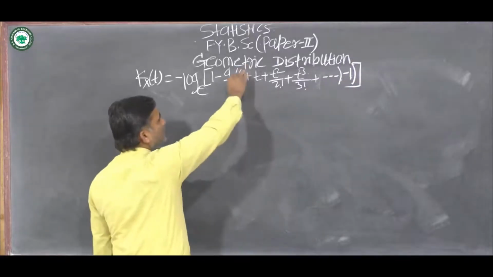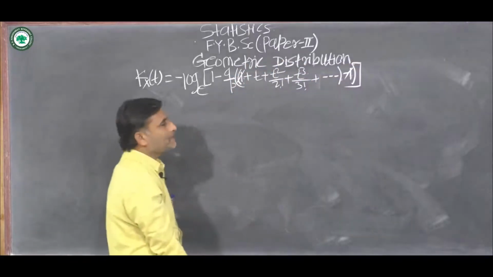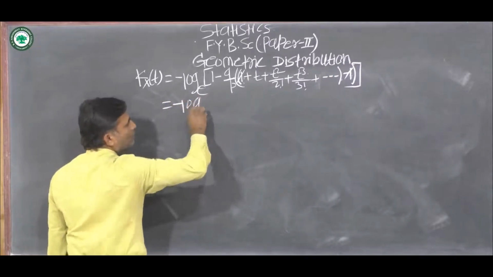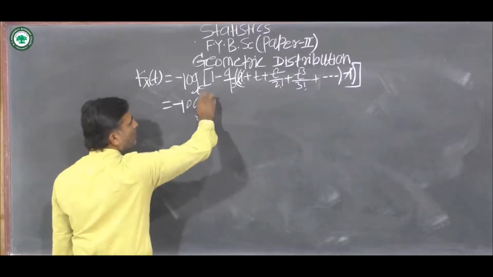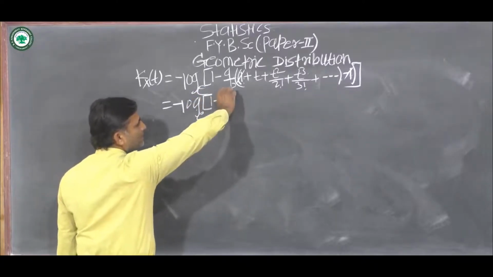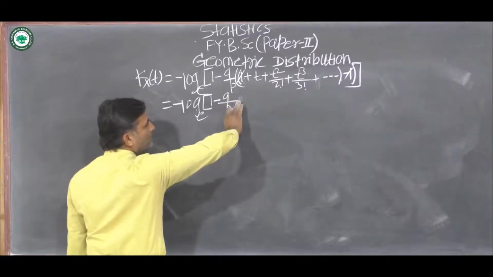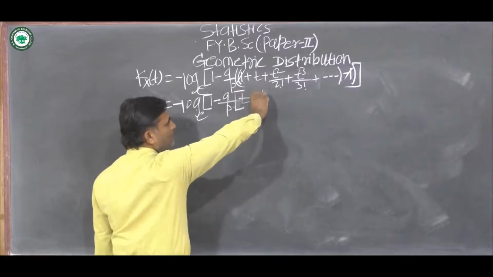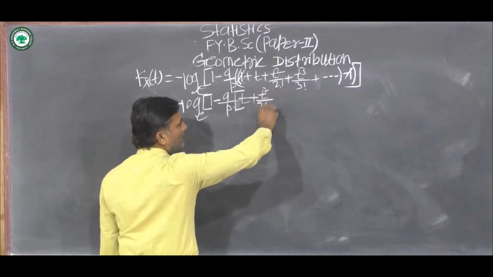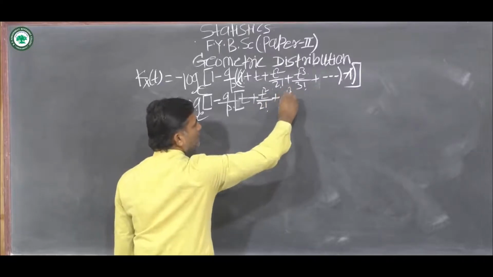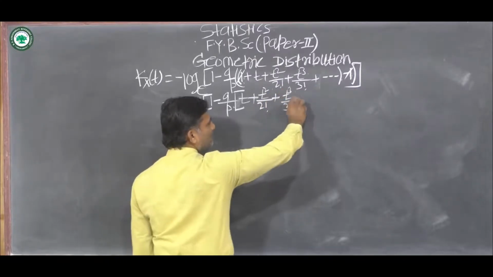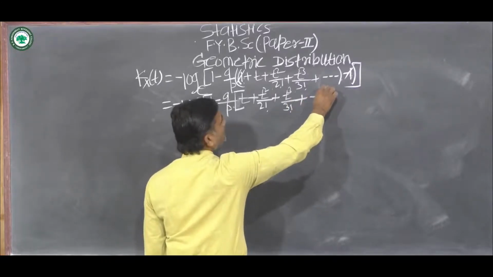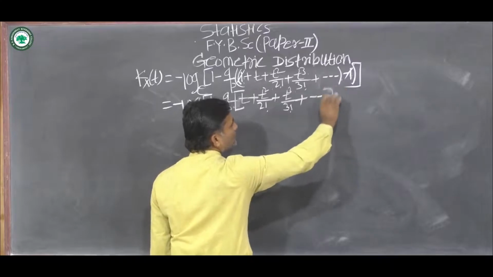Now this plus 1 minus 1 gets cancelled, which is equal to again minus log to base e of 1 minus q upon p into in bracket t plus t square upon 2 factorial plus t cube upon 3 factorial plus dash dash dash. This square bracket complete.